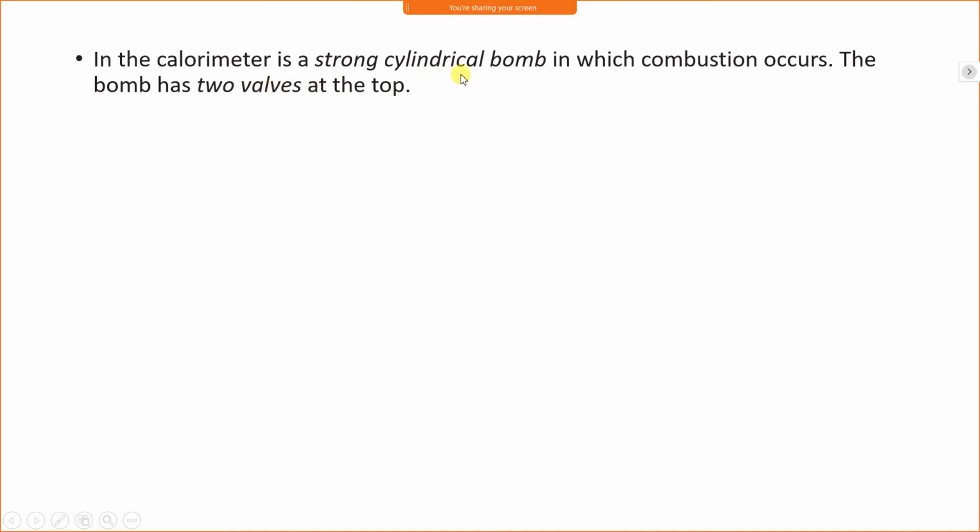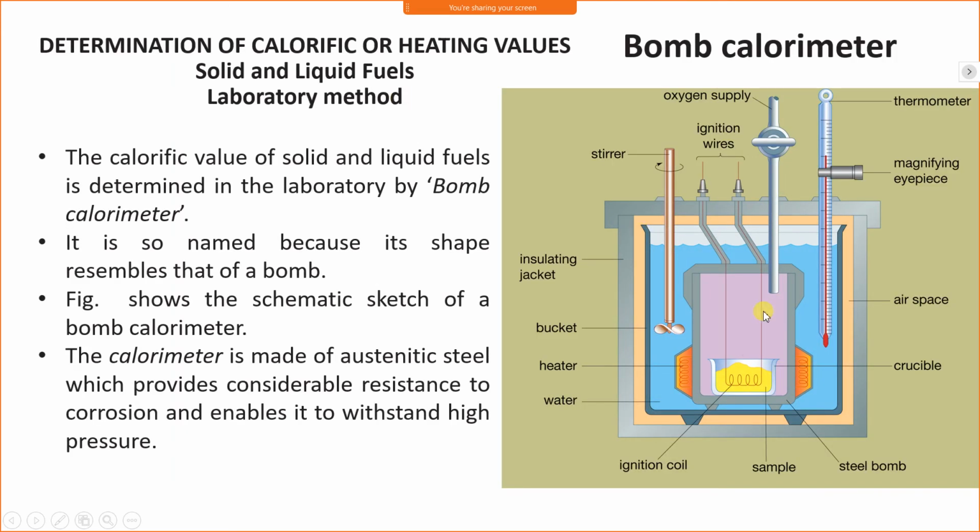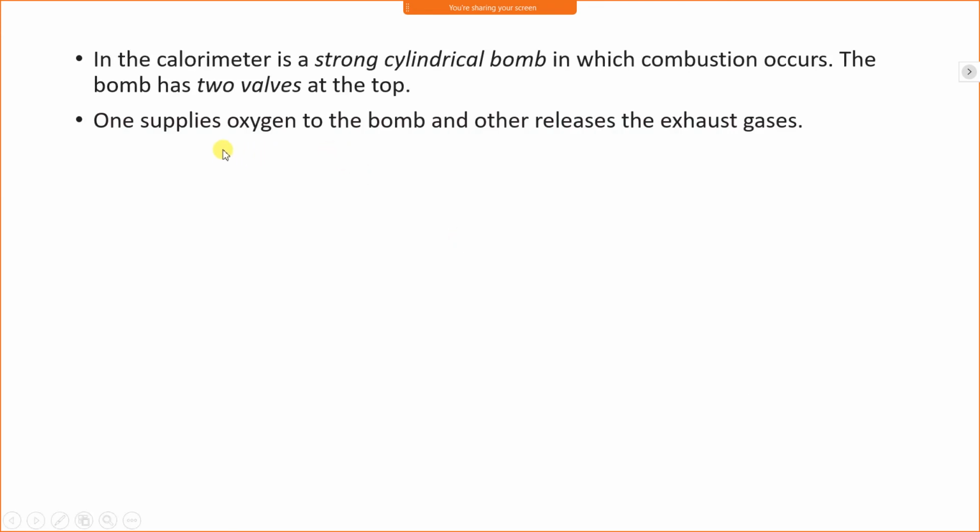The calorimeter is a strong cylindrical bomb in which combustion occurs. The bomb has two terminals at the top. Look here, these two terminals are attached to the 6-volt battery with positive and negative. When the switch is on, the current is supplied and the coil gets heated. Due to the current supply, the fuel burns. One valve supplies oxygen to the bomb and the other releases the exhaust gas.